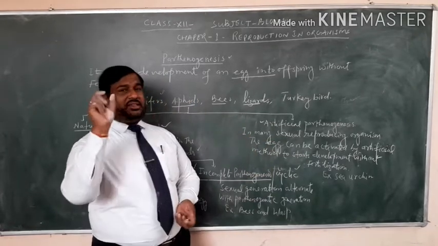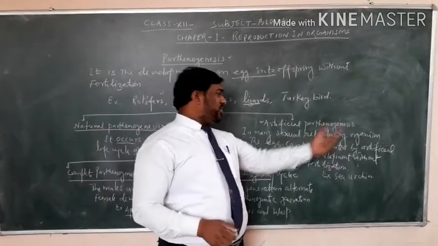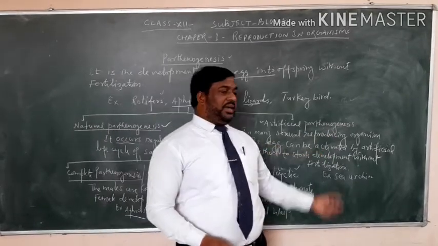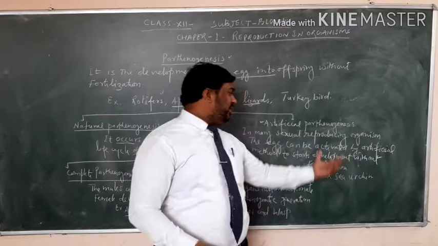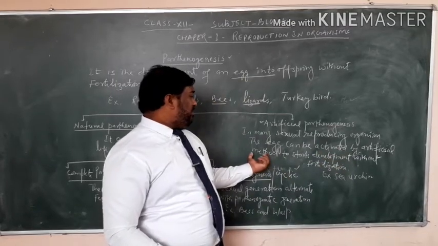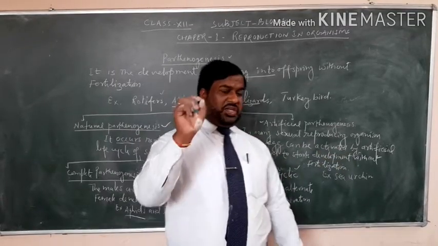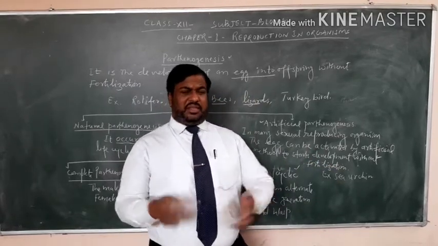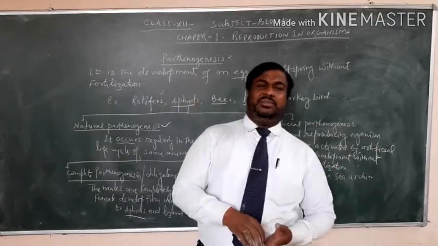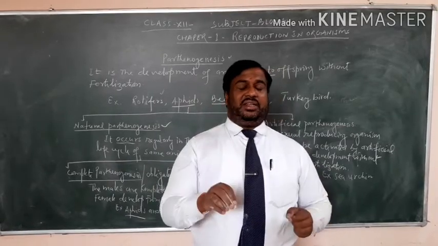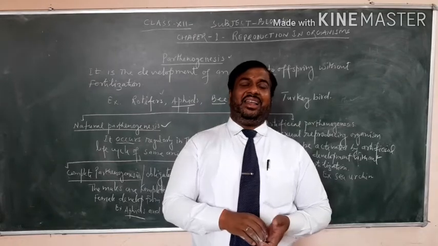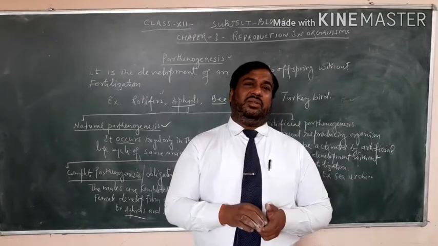In many sexually reproducing organisms, the egg can be activated by artificial methods to start development without fertilization. For example, the sea urchin egg is activated by inserting a needle and some salt solution.